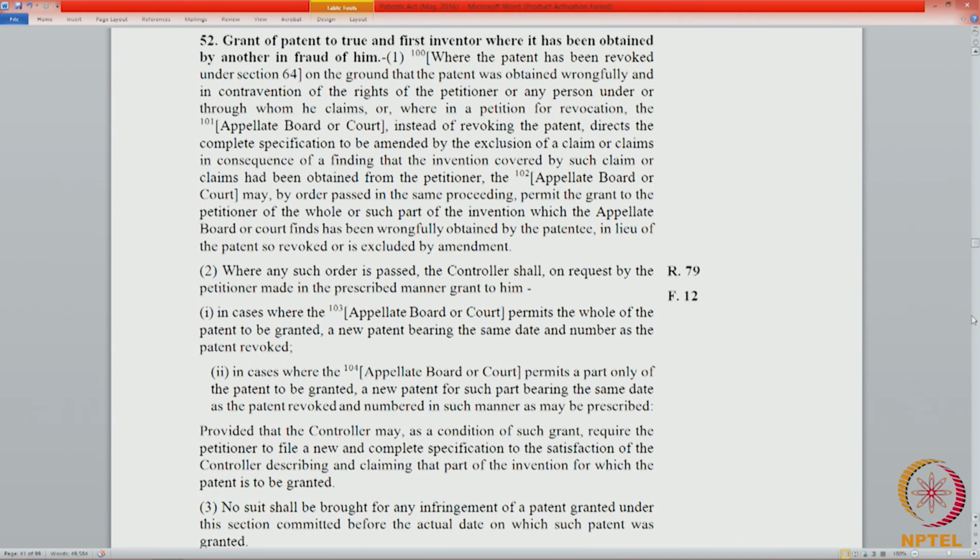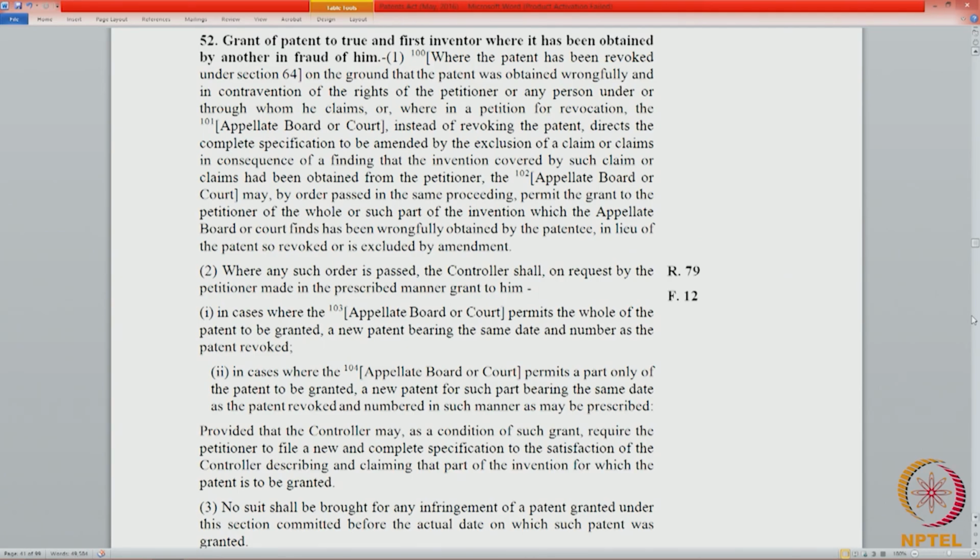So the consequence of revocation proceedings under section 64 and post grant opposition proceedings under 25(2), one of the consequences could be revocation of the patent, because we are talking about a patent that has been granted.